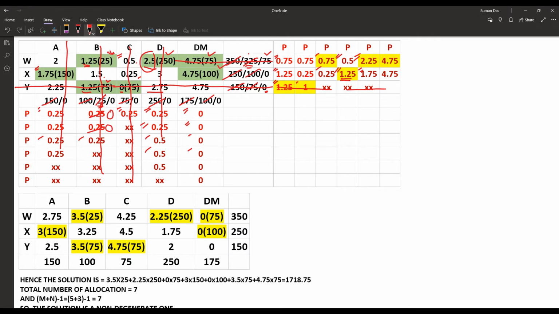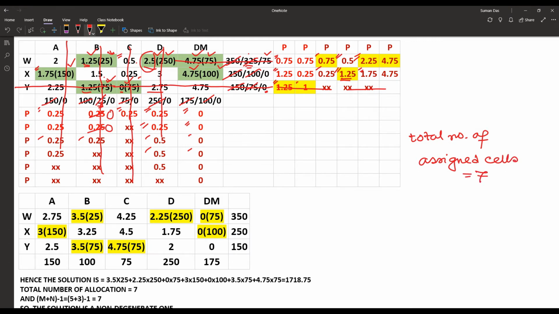So finally we have to check the total number of cells assigned, and we can find here the total number of assigned cells are 1, 2, 3, 4, 5, 6 and 7. That means the total number of assigned cells is equal to 7.